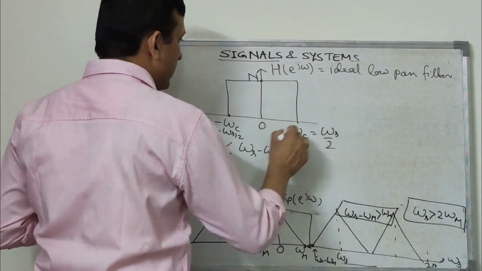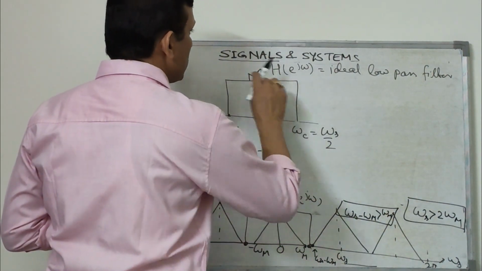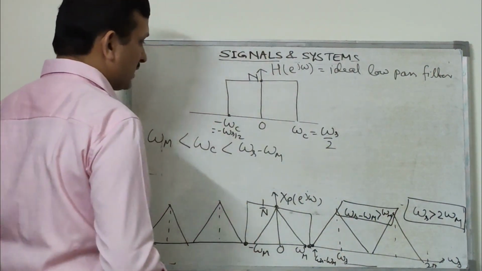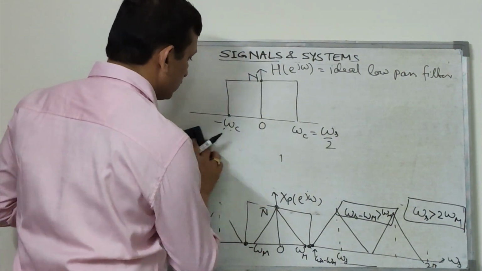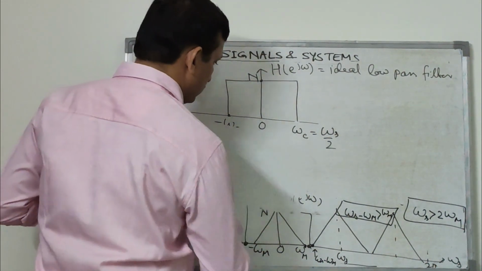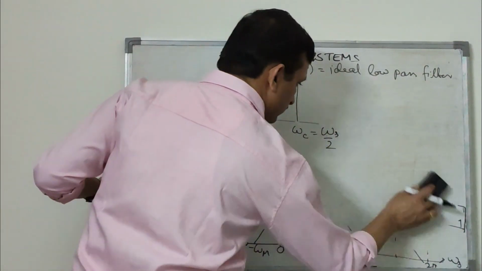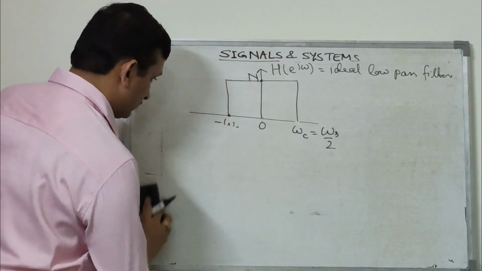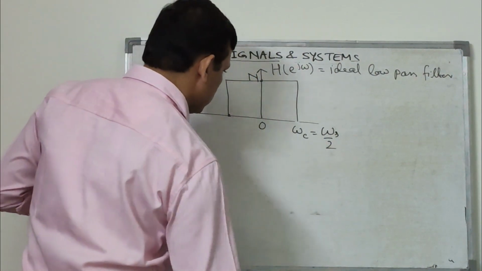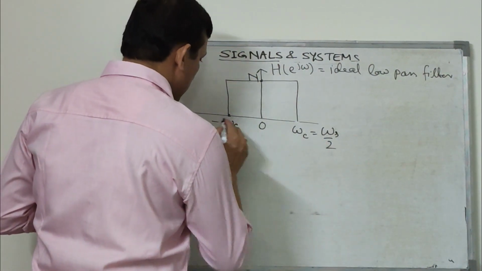Then this ideal filter can completely recover the original signal from this sampled signal. This is minus omega c.